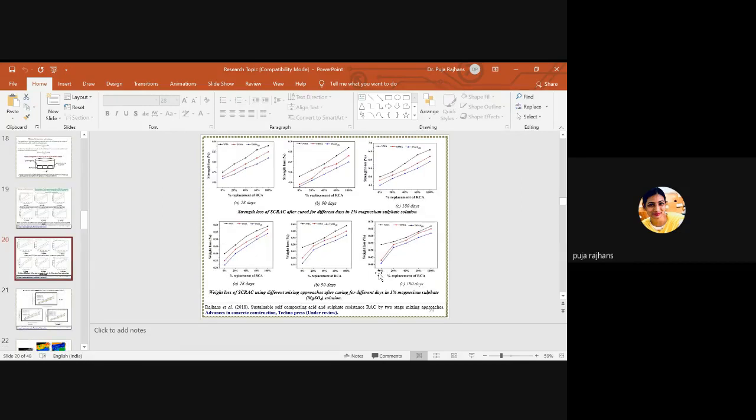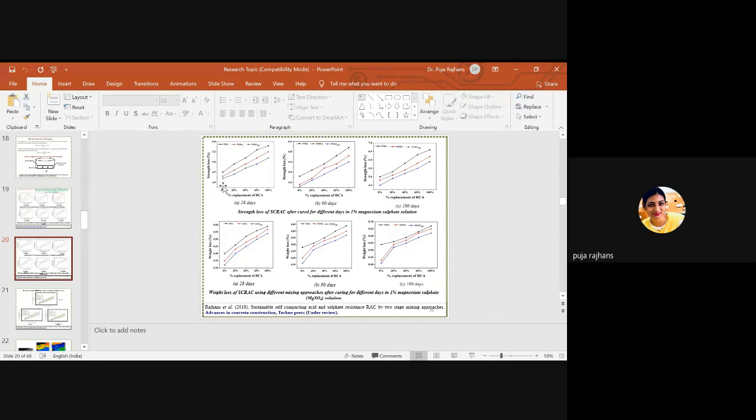So here, instead of water, you cure your cube in acid solution for 28 days, 90 days and 180 days. Then after 28 days of curing, check the strength of the concrete and compare the strength with the water cured cube, and just plot. This is the graph for the concrete which is cured in acid with the compressive strength of the cube which is cured in the water.